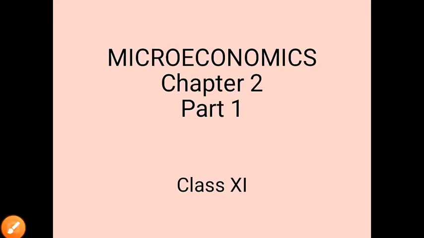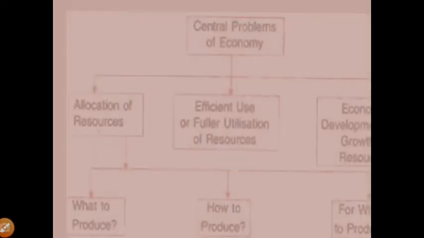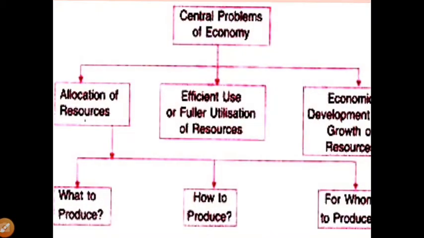Hello everyone. So once again we have microeconomics chapter 2 part 1, and this chapter is basically known as the central problem of economy. This is the picture diagram you can understand. There are some basic problems of a central plan economy, that is allocation of resources, efficient use of resources, and economic development and growth.